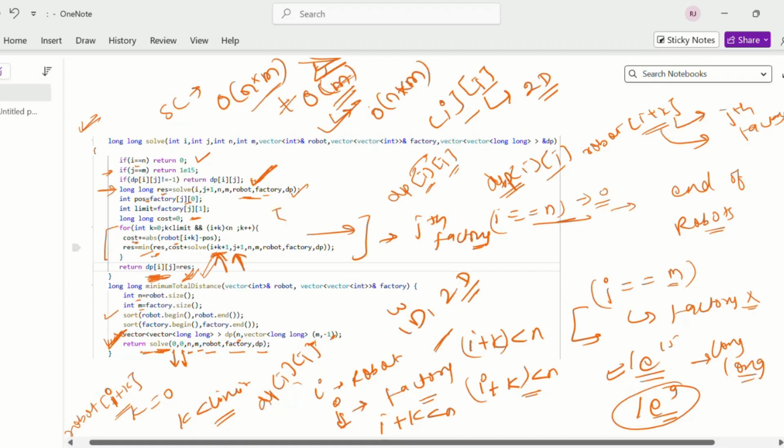If we talk about the time complexity, what will it be? Time complexity will be n into m, because we are using this robot and factory, and we are using this for loop also. The for loop is going till limit. We have already seen in the constraints that limit can go till n. Limit can be equal to robot dot length, so it will be n extra. The time complexity will be n square into n, and the space complexity is n into n. Yeah, thank you.